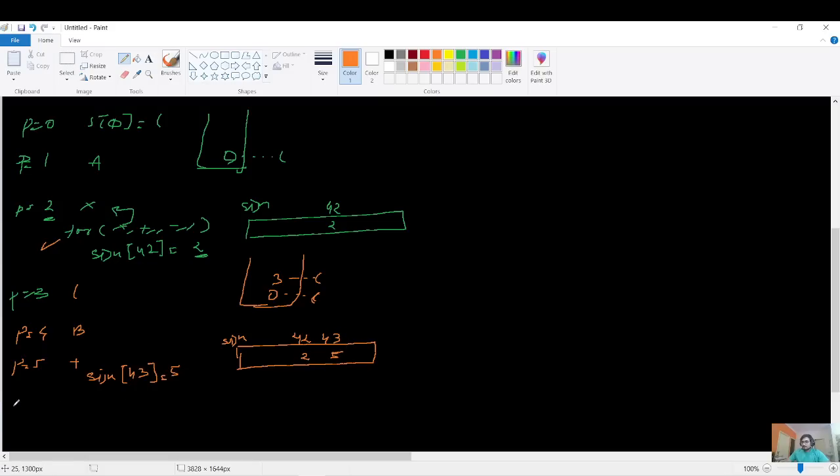Okay, now for p equals 6, what will happen? Now we have, which type of bracket? Let me see. No bracket, so it is an operand c. We do not have to do anything, right? But when we get to p equals 7, we have a closing bracket, right? So what we need to do is pop. And pop what? We are getting the character from the top of the stack.